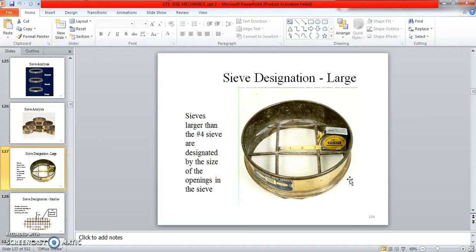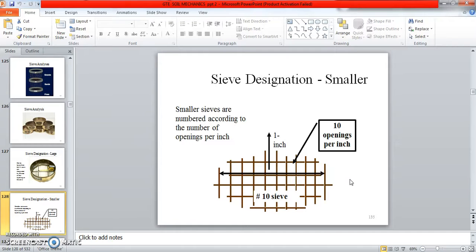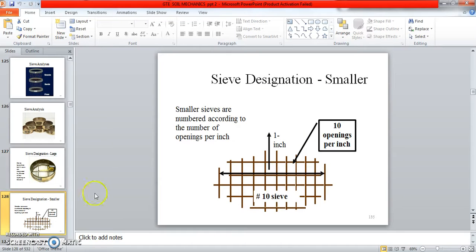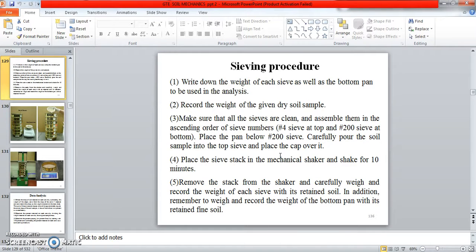Okay, sieve designation is in inches for large sizes, where a large opening is there. Next, the sieve designation of smaller sieves is according to the number of openings per inch. For example, number 10 means 10 openings per inch. This is a sieve inside the sieve setup. Inside the sieve it will be like this. The number of openings is 10 per inch, a smaller opening.